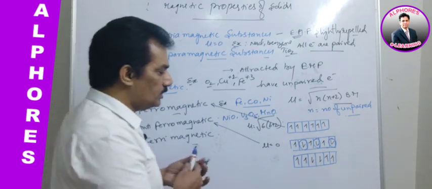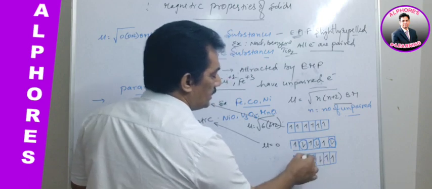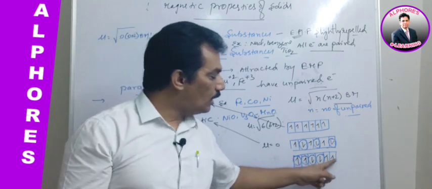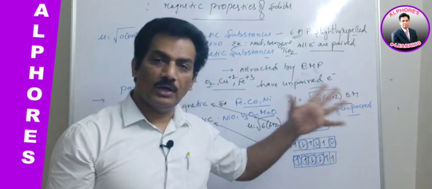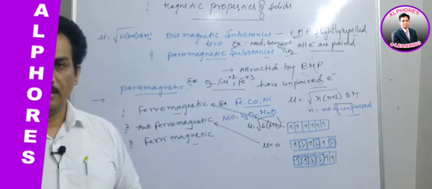But in this case it is not an equal number, just unequal. Now you can observe that this one is cancelled by this one and that one is cancelled by that one, but still 2 unpaired electrons are aligned in one direction. These 2 now contribute to the magnetic moment.